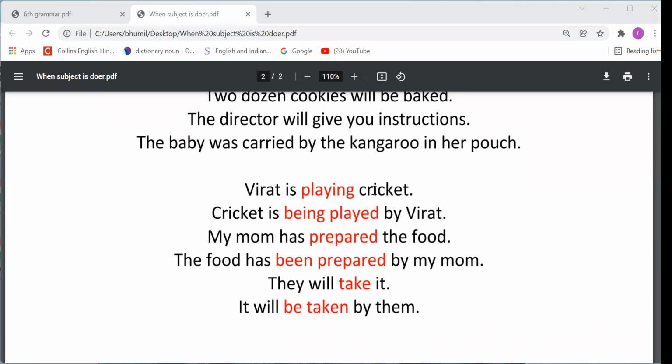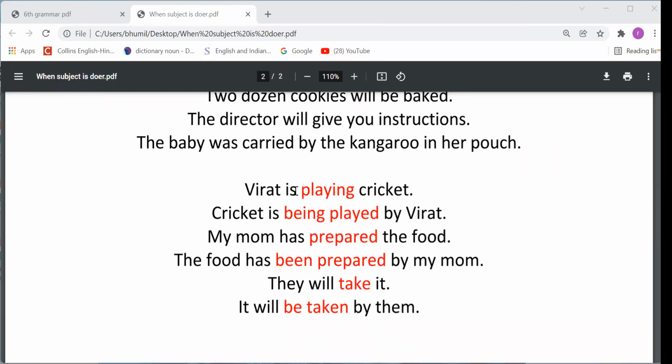Virat is playing cricket. I have told you, whenever we change active to passive, there is no need to change the tense of the sentence. Tense will remain the same. So this cricket will become the subject of the passive voice sentence, and Virat, the subject of the active voice sentence, will become the object of the passive voice sentence, the object of the preposition by, right? So cricket by Virat, these two things are very easy to change. Now the rest of the things we have to change.